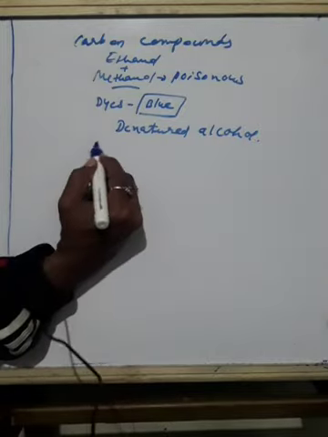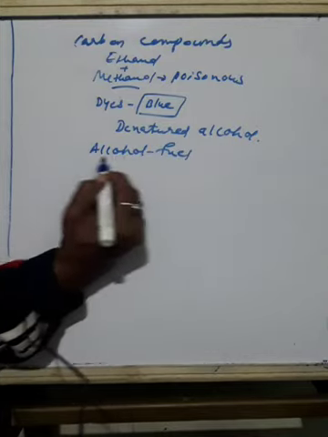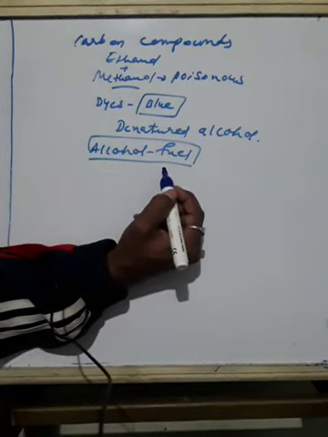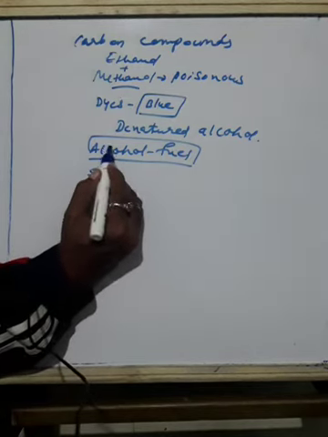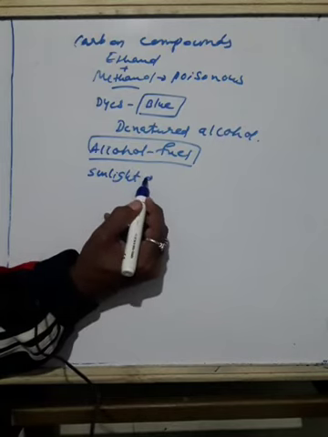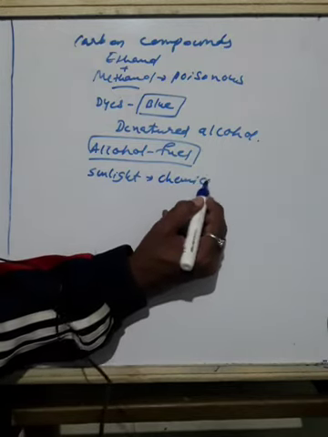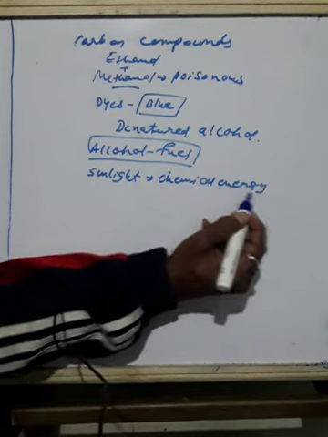Then, how is alcohol used as fuel? How is it possible? See, sugarcane plants are one of the most efficient converters of sunlight into chemical energy. You know very well, sugarcane plants convert sunlight into chemical energy. Sun energy into chemical energy.